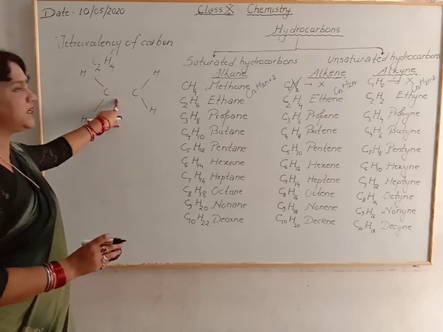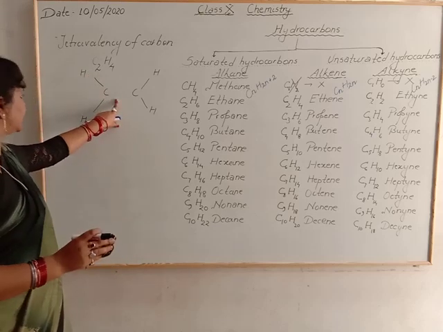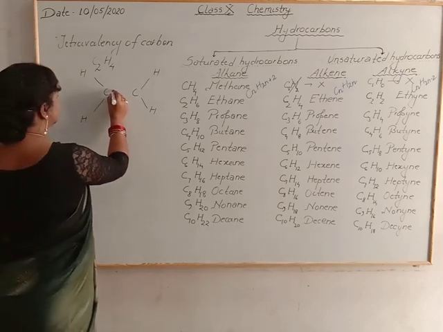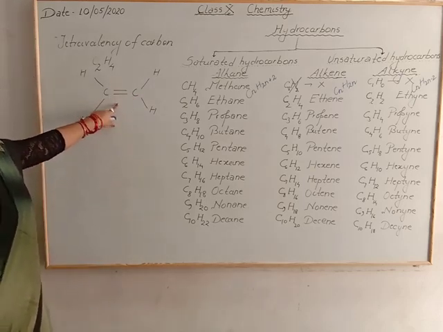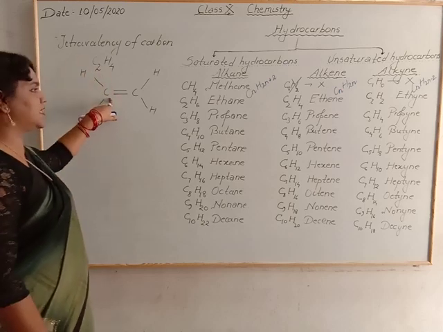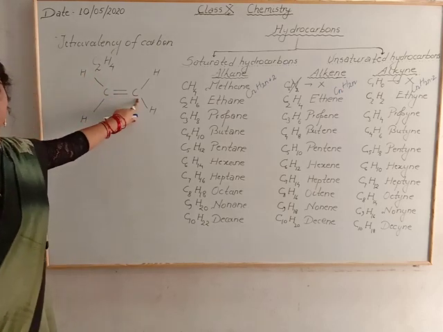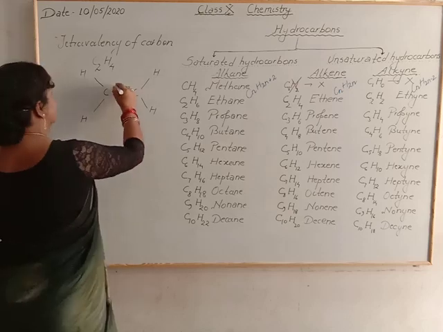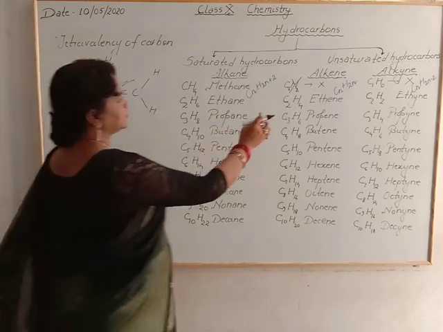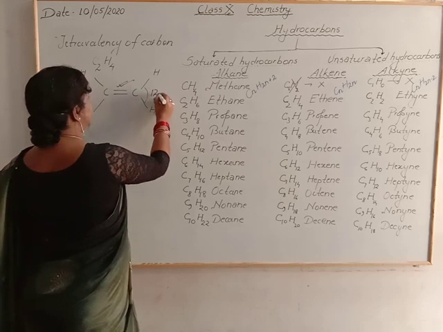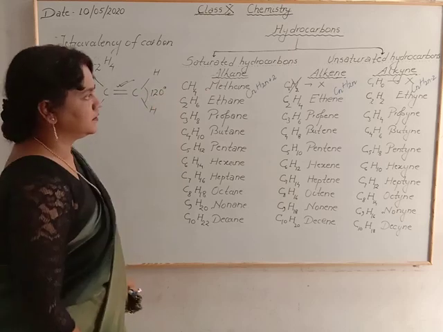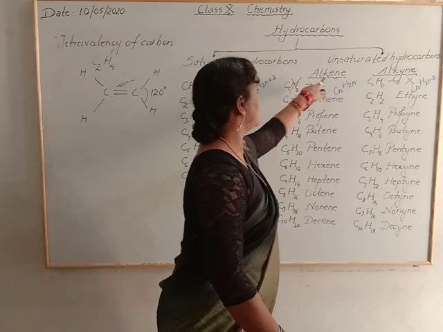To acquire the noble gas configuration, to obey the octet rule, it has to have 2 other bonds. Now the tetravalency of this carbon is completed, and this one is also completed. So there is a double bond between the carbons and the angle is 120 degrees. So this is the first member of alkene.